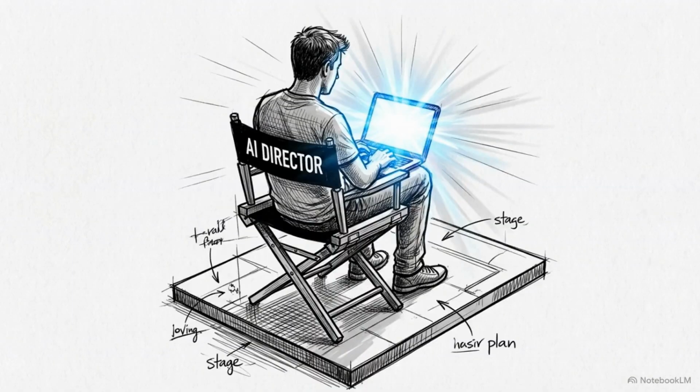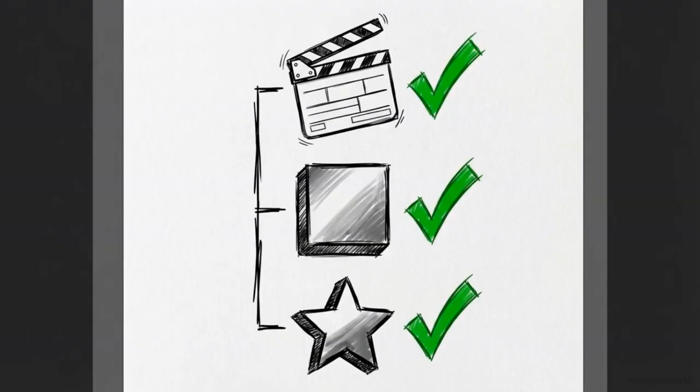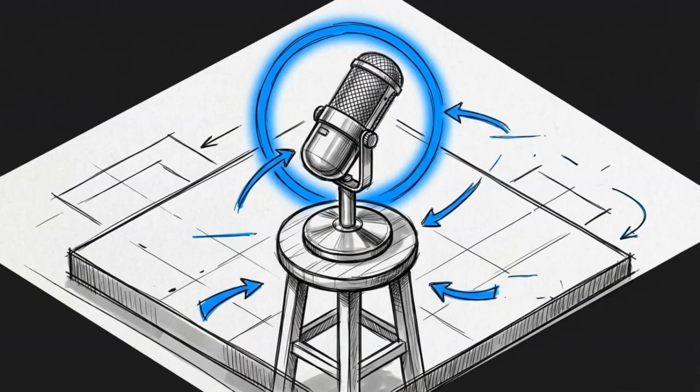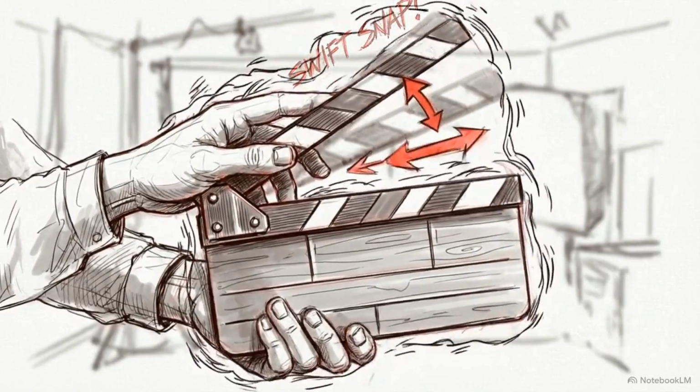You don't need to be a computer programmer to do this. It's simply a matter of being a better director. Give it an action, set a tight boundary, and define what success looks like. Treating the AI as a performer rather than a peer makes it a high-precision professional tool. So for your next prompt, skip the small talk, take the director's chair, and call for action.